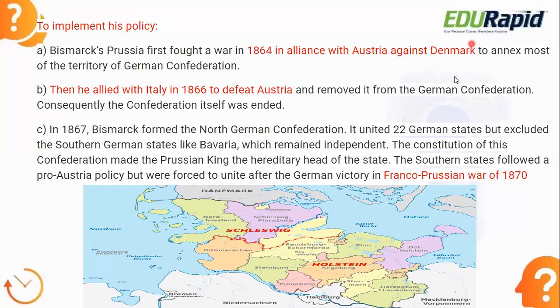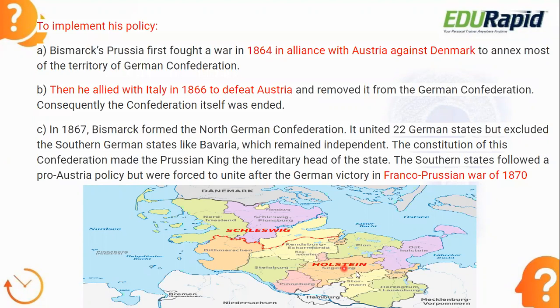They made war on Denmark and captured these 2 areas. You can see in the picture, Schleswig and Holstein. These 2 areas they captured, and along with that they annexed a lot of the territory of the German Confederation. According to the treaty between Austria and Prussia, Schleswig belongs to Austria and Holstein belongs to Prussia, according to the agreement. I hope this is clear to you. In the 1864 war with Denmark, Prussia won. Prussia got the victory.